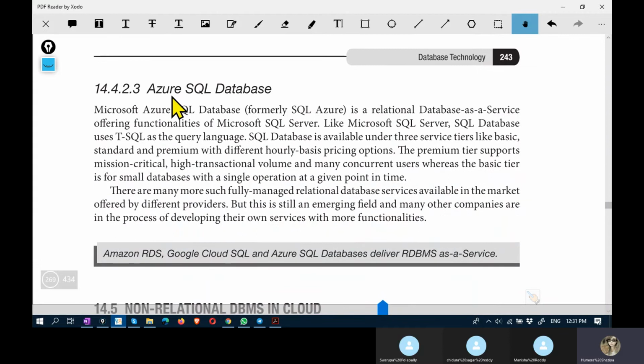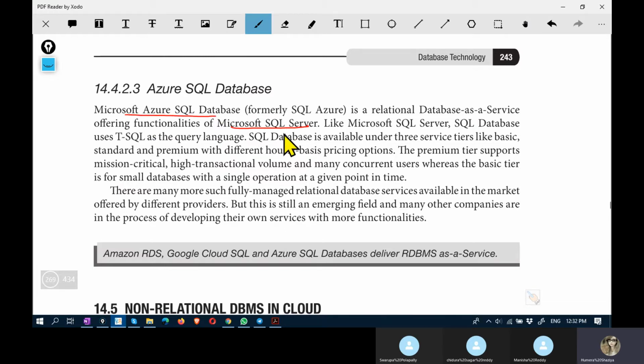Another one is Azure SQL database. Microsoft Azure SQL database. It was formerly known as SQL Azure. It is a relational database as a service which offers functionalities of Microsoft SQL Server.